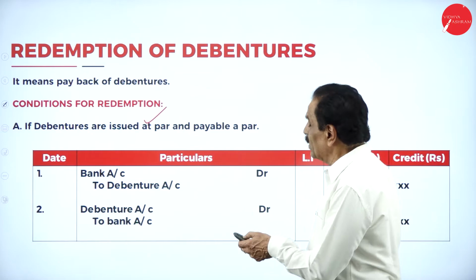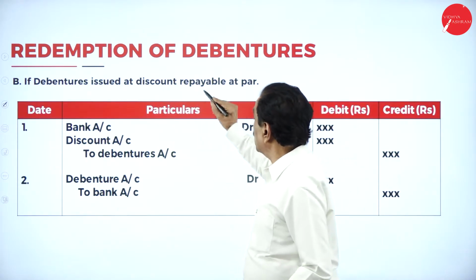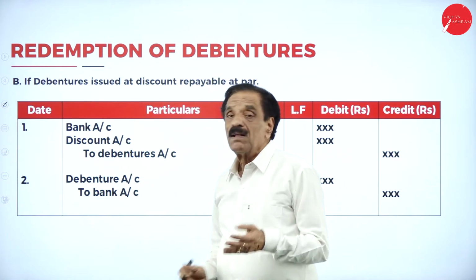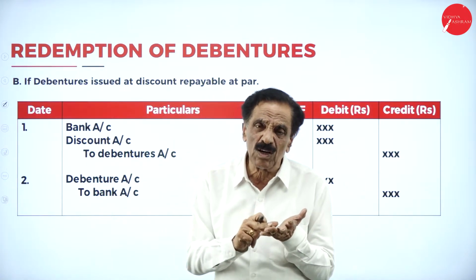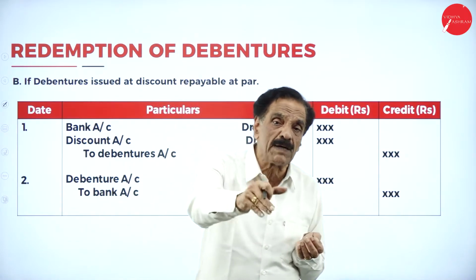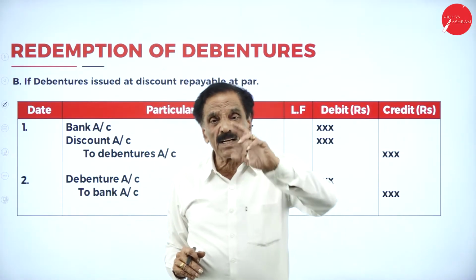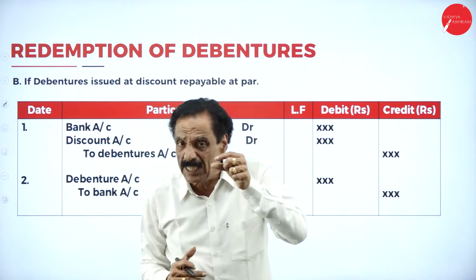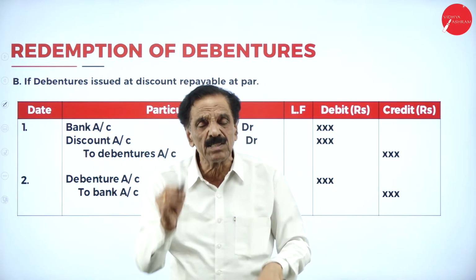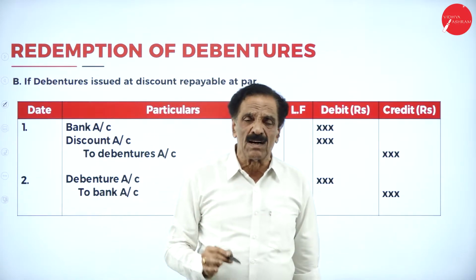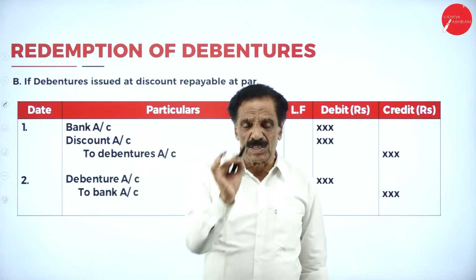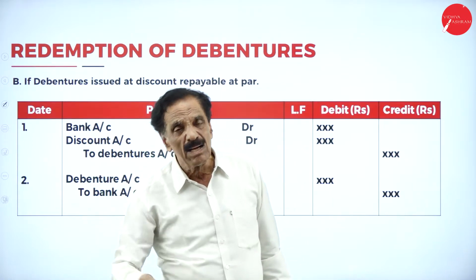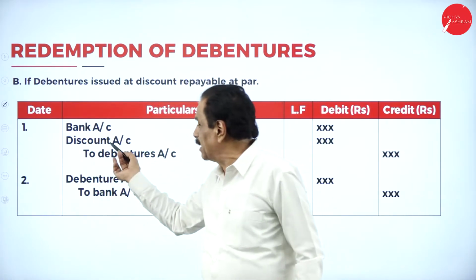Then the second condition: debenture issued at a discount, repayable at par. While you are issuing the debenture, it is at a discount. What is the entry? Bank account debit, discount account debit to debenture account. While you are paying back, you are paying at par: debenture account debit to bank account. If you took a loan of 1 lakh rupees, but you receive only 90,000, 10,000 discount, the entry is bank account debit 90,000, discount account debit 10,000 to debenture account 1 lakh. Paid at par, debenture account debit 1 lakh to bank account 1 lakh. This is the entry.